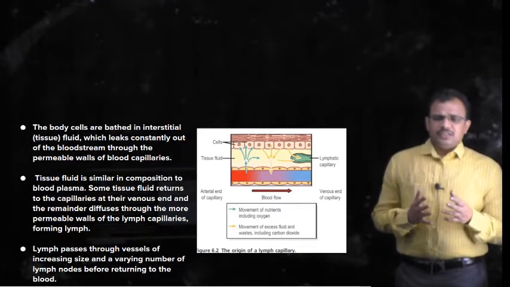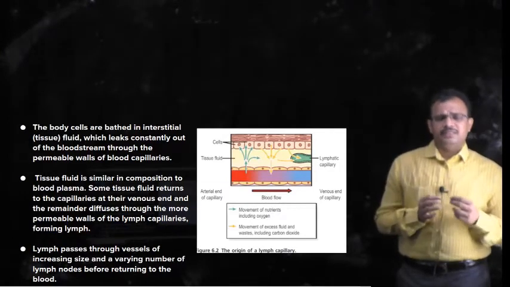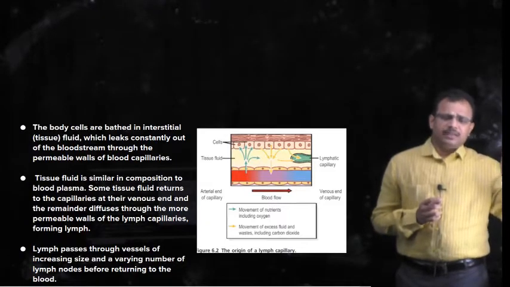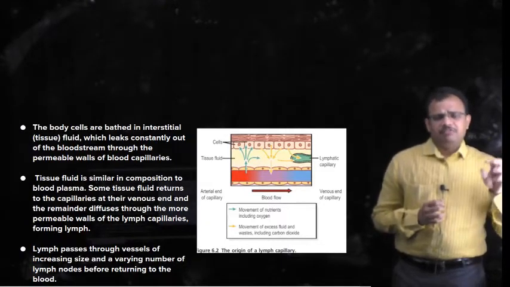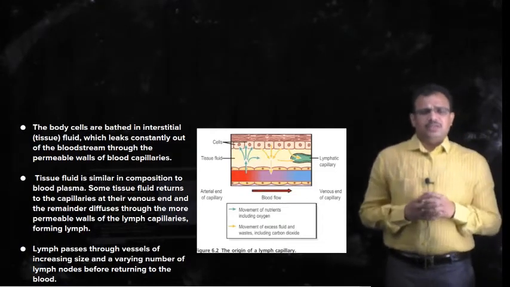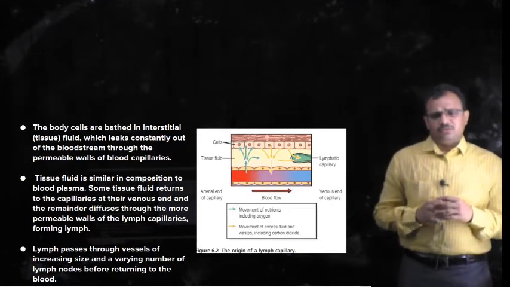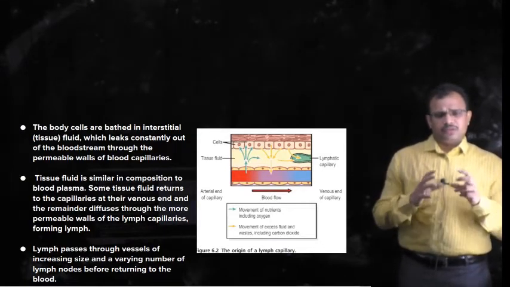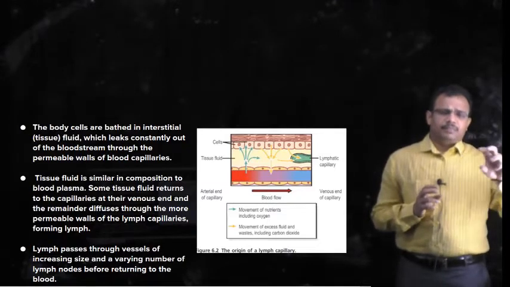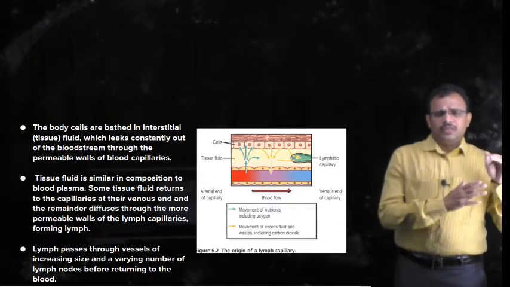Before this lymph is carried through the lymph vessels and emptied into the blood vessels, especially veins, it passes through a series of organs called lymph nodes and lymphatic organs. So lymph nodes and lymphatic organs are the organs present in between the path of the lymph from the various tissues to the blood vessels.